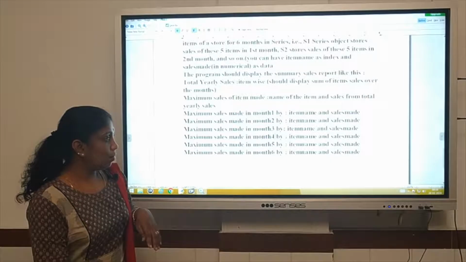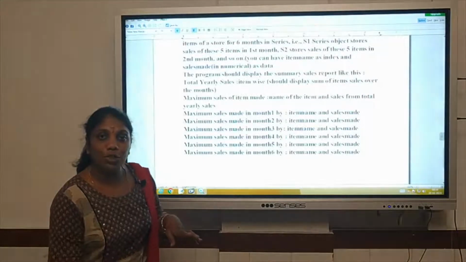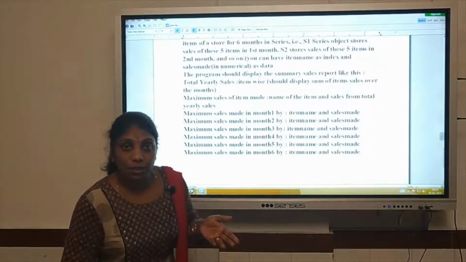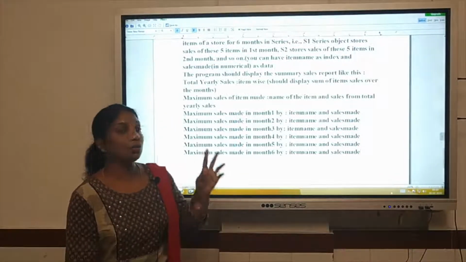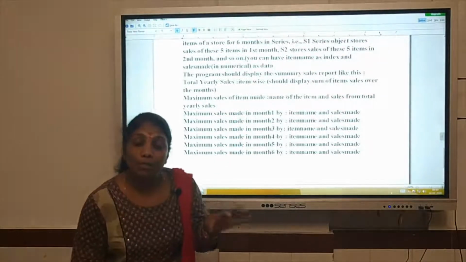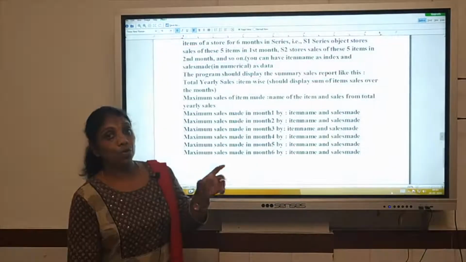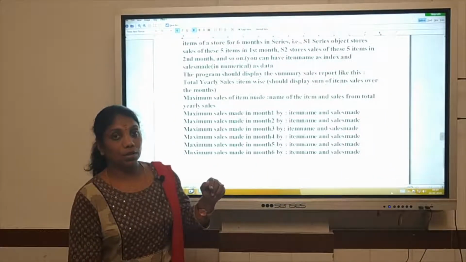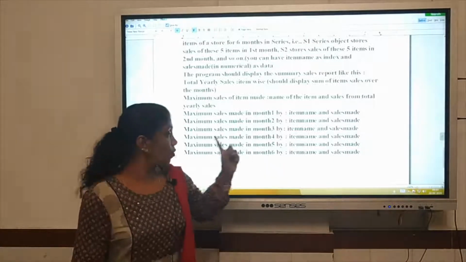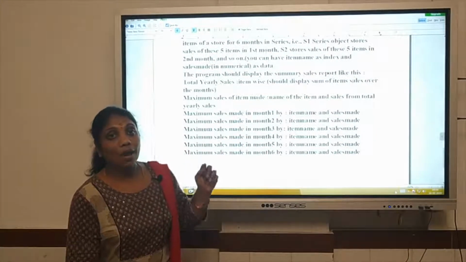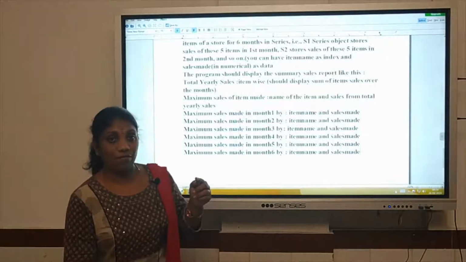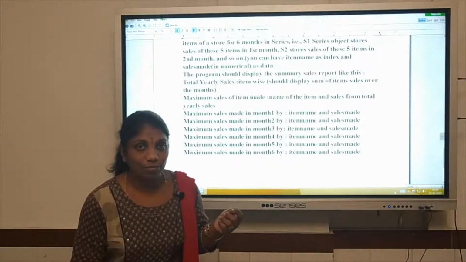So, now we have come to a conclusion of series. The next session we will introduce data frame, that means how to create a 2-dimensional array effect using your pandas. So, the one-dimensional effect is called your series, and your 2-dimensional creation effect is called your data frame. Thank you.